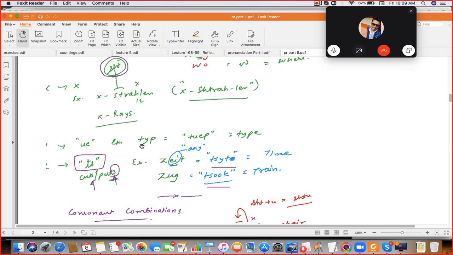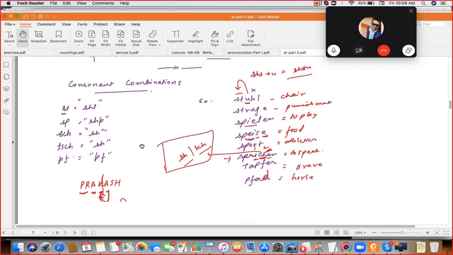Now we have some consonant combinations. First is ST. ST is ishta. And SP is ishpa. ST is ishta and SP is ishpa. Clear? Okay.